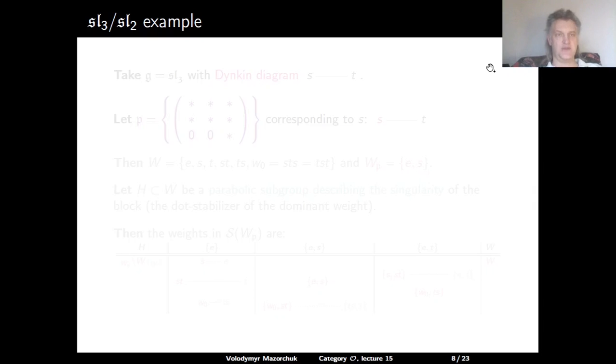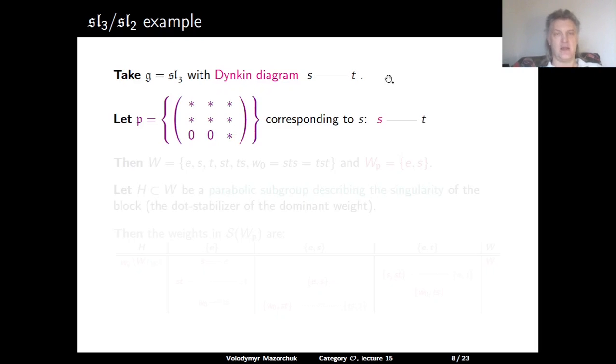Consider an sl_3, sl_2 example. Let g be the Lie algebra sl_3 with a Dynkin diagram given by the following picture. So here s and t are two simple reflections and they are connected by one edge. Let p be the parabolic subalgebra of sl_3 consisting of these kind of matrices, where this negative simple root corresponds to the simple reflection s.